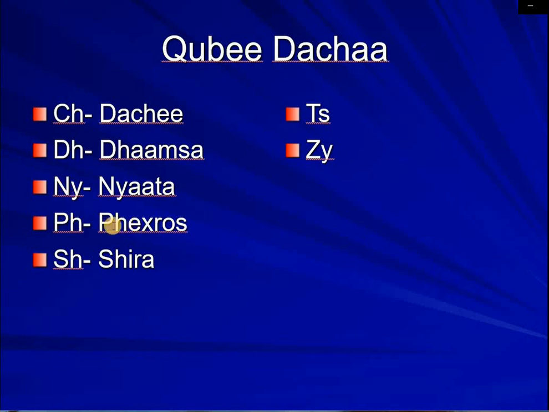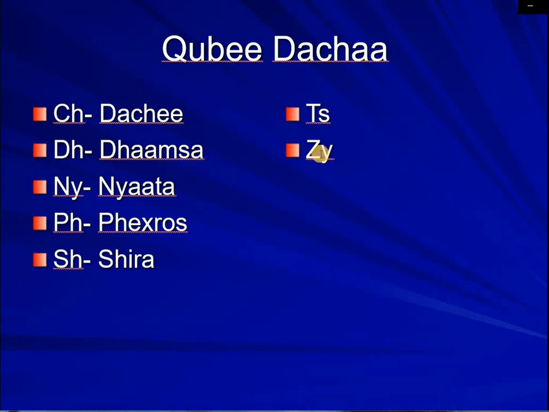If you want to write Petros, that is not an Oromo sound. Sha is the same as shape, share, and so on in English. Sha is still the same. Tsa, and the ja. These are also not from English.